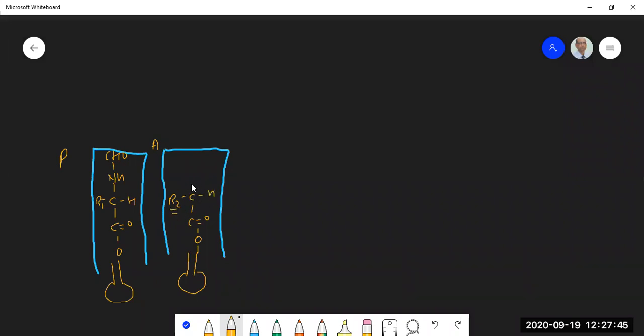R2 means the second amino acid, and so peptide bond formation takes place like this, and it is catalyzed by, as I said, peptidyl transferase.